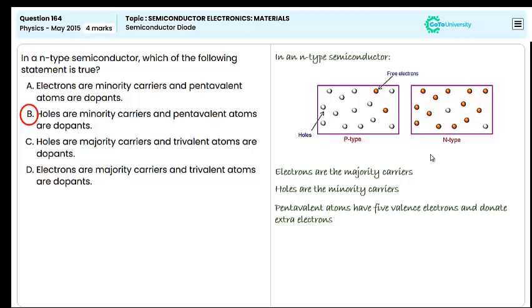Let's check option D. Electrons are majority carriers and trivalent atoms are dopant. Again, this is incorrect because while electrons are indeed the majority carriers in an N-type semiconductor, trivalent atoms are not used as dopants in N-type materials. Trivalent dopants create holes and are used in P-type semiconductors. N-type semiconductors require pentavalent dopants to contribute additional electrons. Therefore, the only suitable answer is option B.